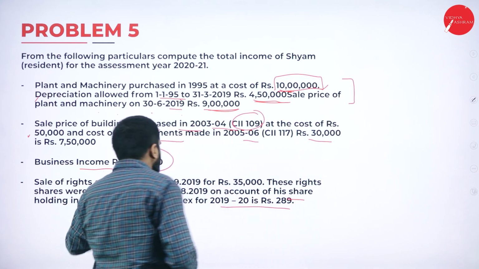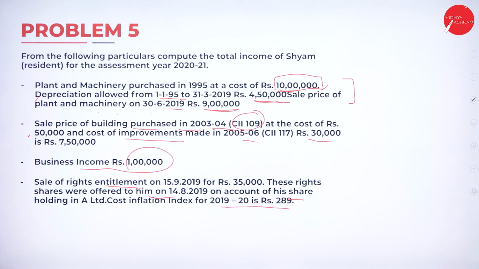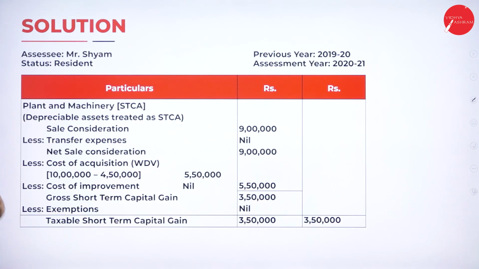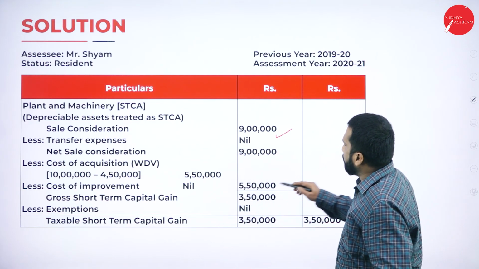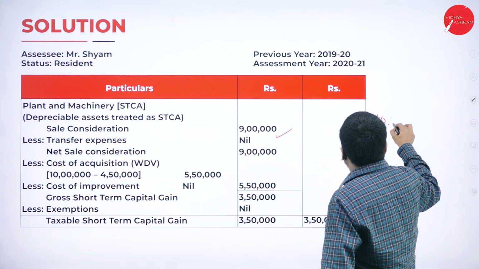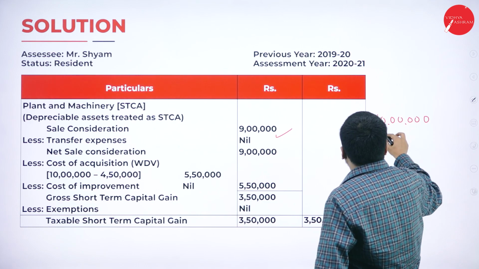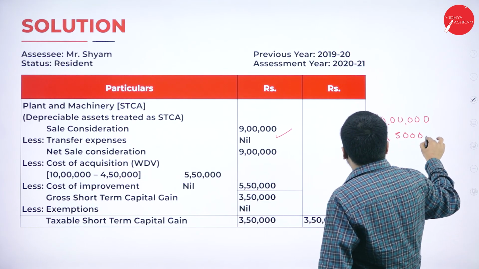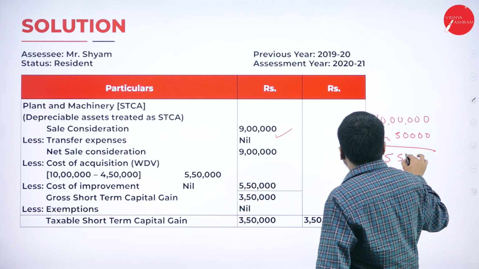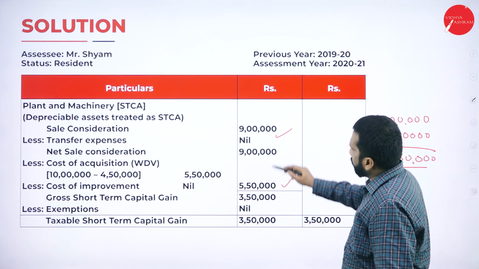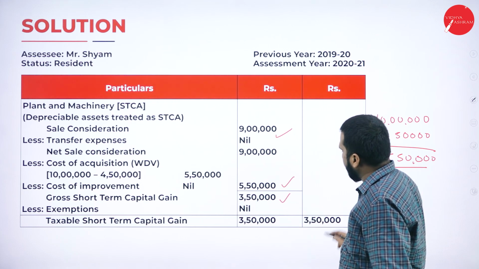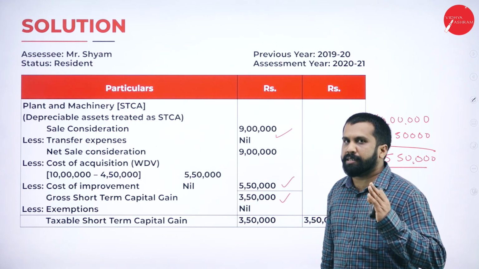Now, these are the informations we have in this. We'll go one by one. Plant and machinery purchased 9 lakh. This will be 10 lakh minus 4 lakh 50,000. It will be 5 lakh 50,000. So 9 lakh minus 5 lakh 50, you got 3 lakh 50. 3 lakh 50 is your answer.